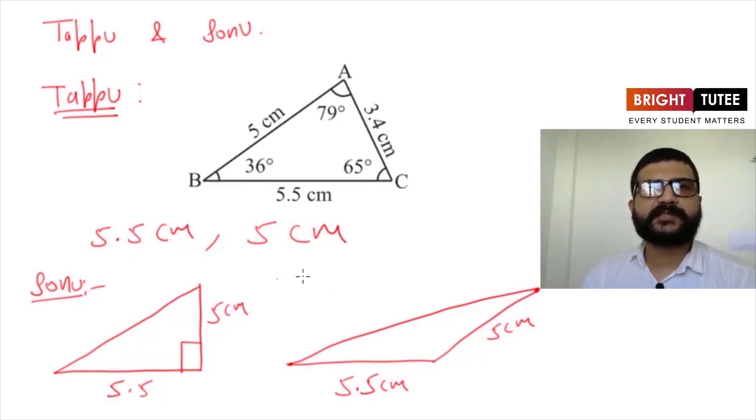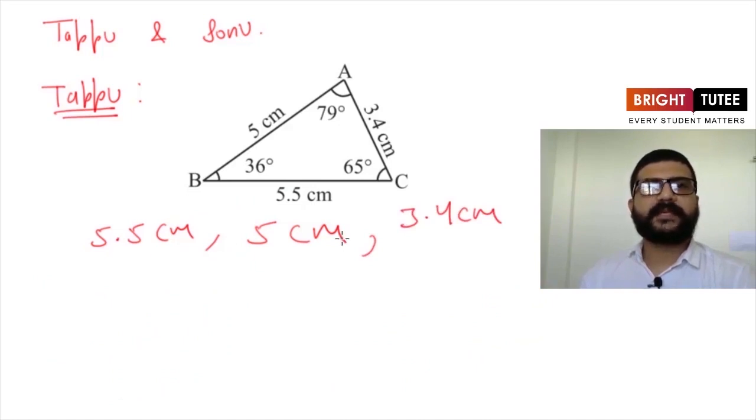So still the job is not done. Sonu is not able to make a copy of this triangle. Then he told Tapu that no, still it is not possible. He needs more information. So Tapu decided to give him one more side. That is, now he is giving all three side lengths to him. So the third side length, he told him that it is 3.4 centimeters. Now Sonu is thinking that now he can draw a triangle which is an exact copy of triangle ABC.